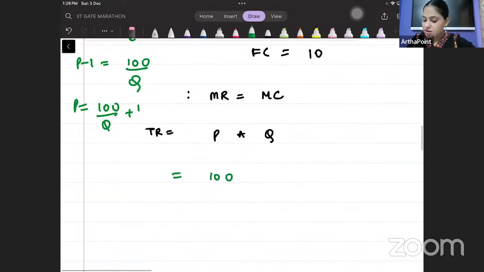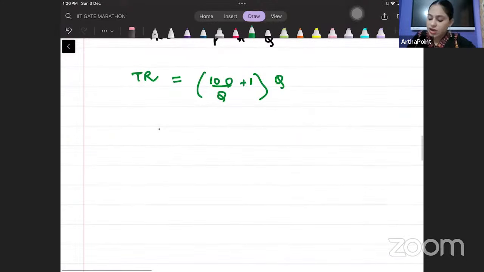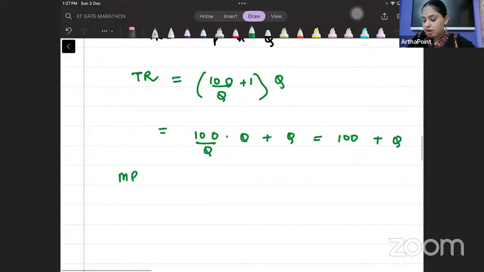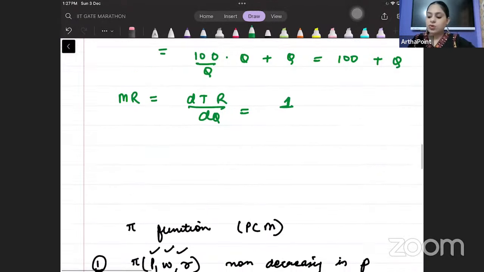So price is 100 by Q plus 1 into Q. This is my total revenue. बेटा मार्जिनल रेवेन्यू निकालने के लिए इसको हम डिफरेंशिएट करेंगे, बट पहले मैं इसे ओपन कर रही हूं. This is 100 plus Q. So MR will be differentiate TR with respect to quantity. ये हमारा MR हो गया.